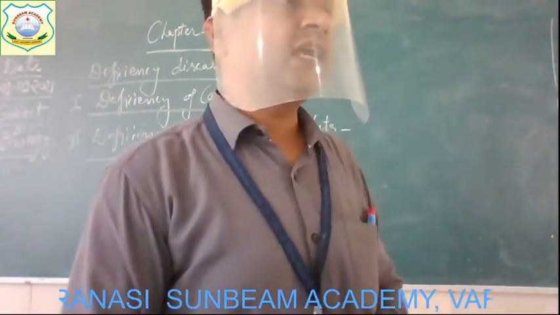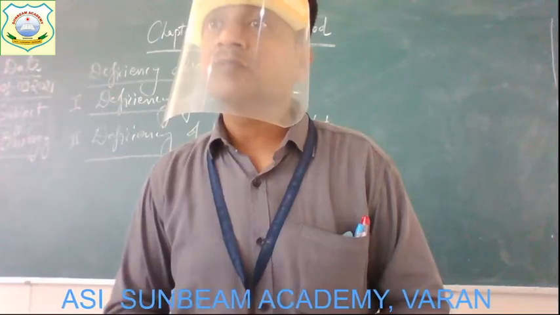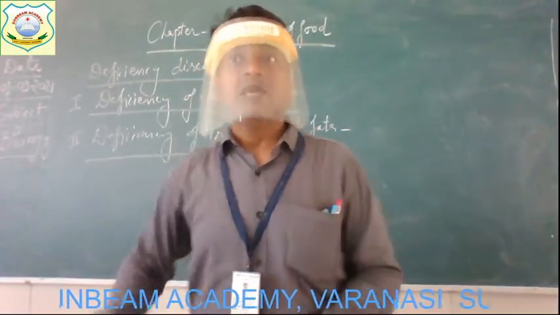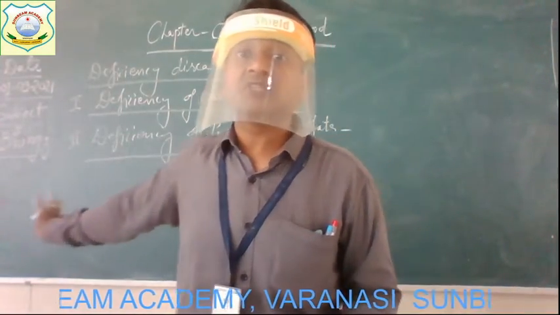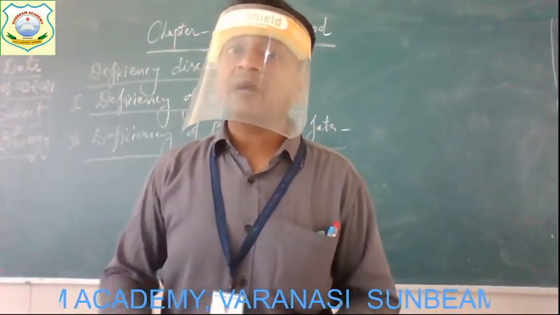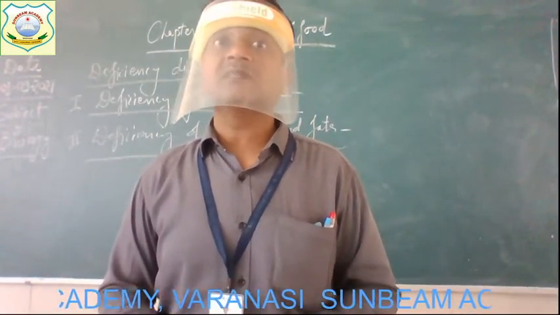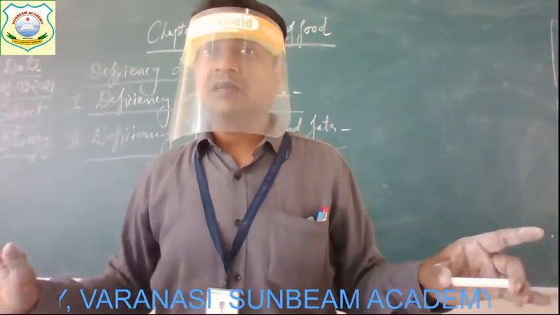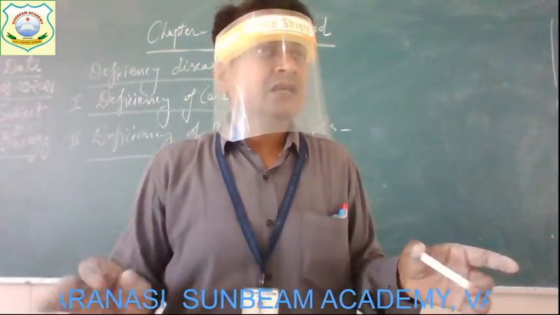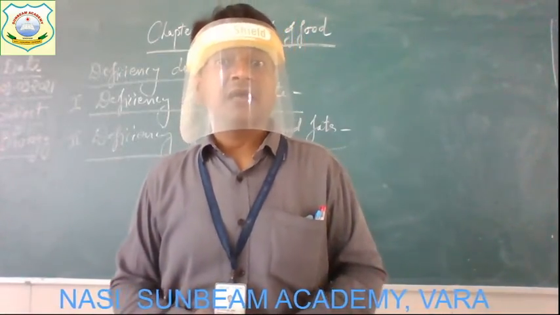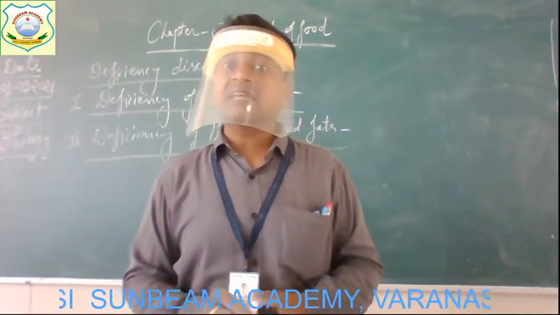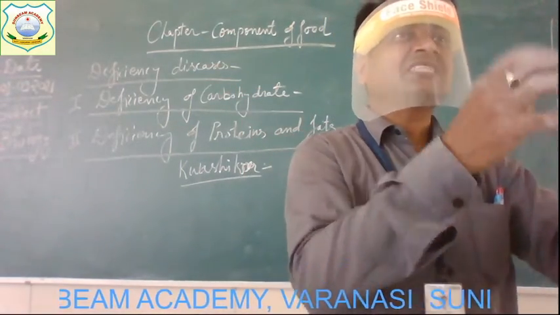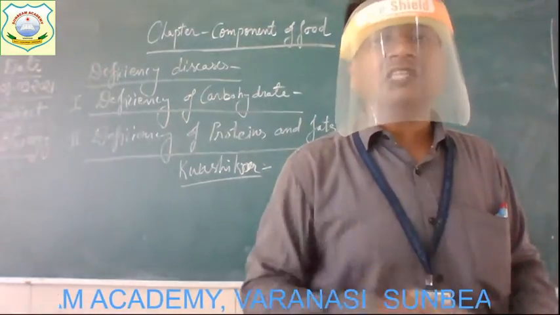So in this disease, what happens? The body of a child does not get a sufficient amount of protein, and he or she suffers from this disease. This is a disease caused by protein deficiency in children, and the stomach becomes swollen. What happens in this disease? The stomach gets swollen. The rest of the body parts are thin. Hands, legs, they all are thin. But the stomach gets swollen. And the skin shows ugly patches. On the skin, what is there? Ugly, blackish patches are there.